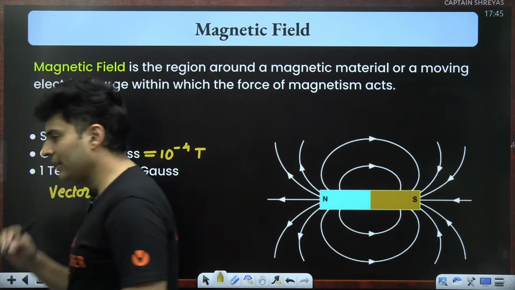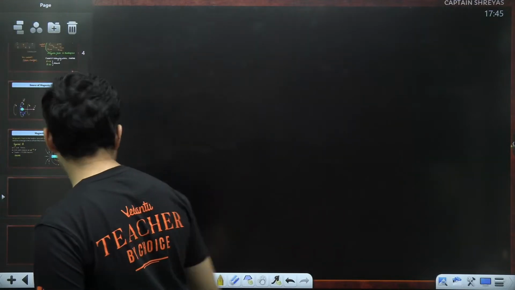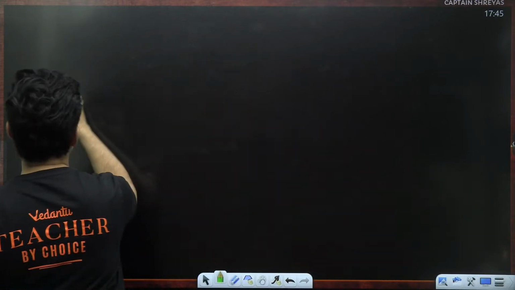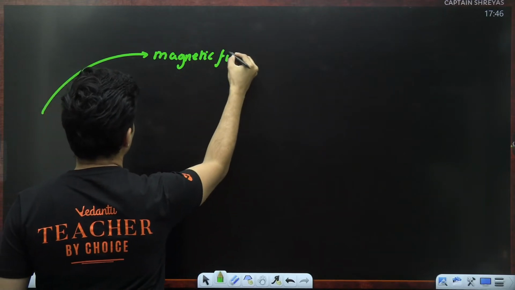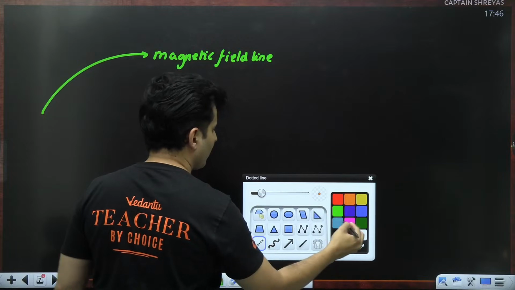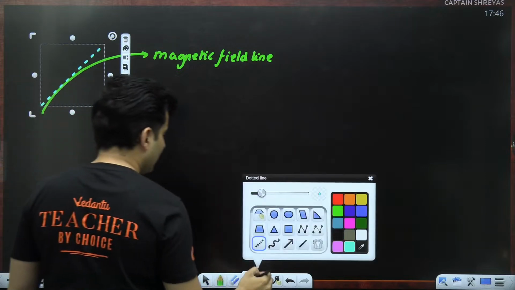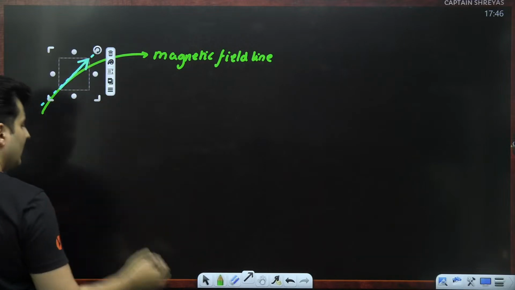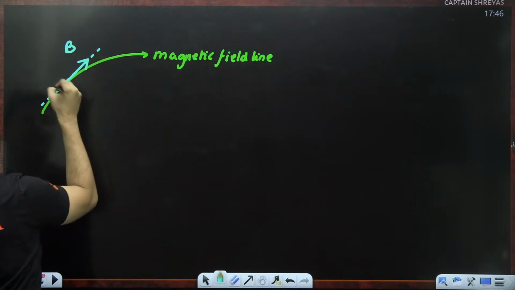and it follows all the other rules which electric field lines follow. What do I mean by that? Let me tell you. See, imagine I have a magnetic field line like this. This is a magnetic field line. If somebody draws a tangent to this particular magnetic field line, then along the direction of the magnetic field, if you draw an arrow mark, that shows me exactly the direction of the magnetic field at that particular location.